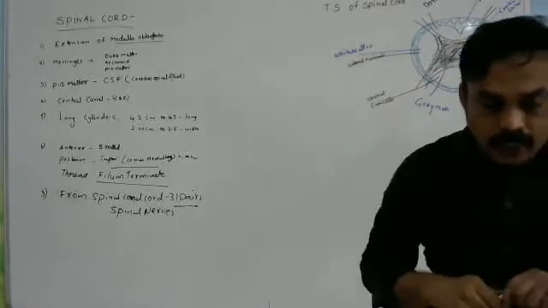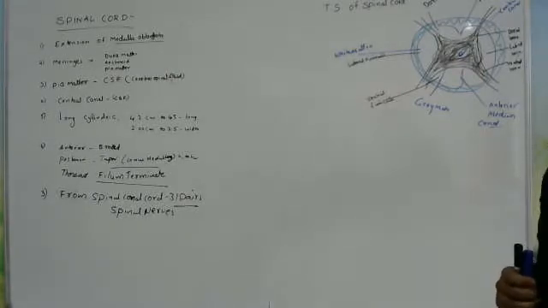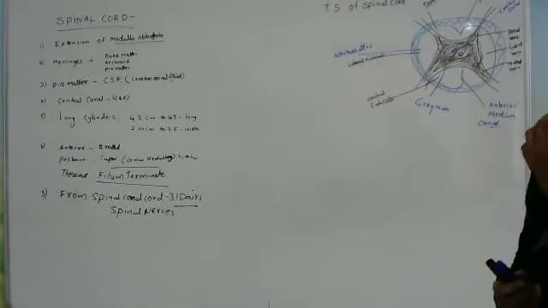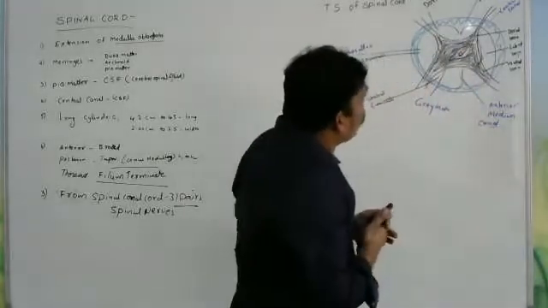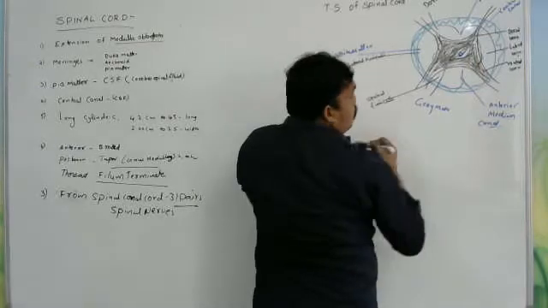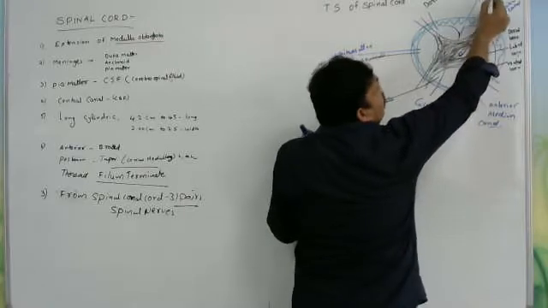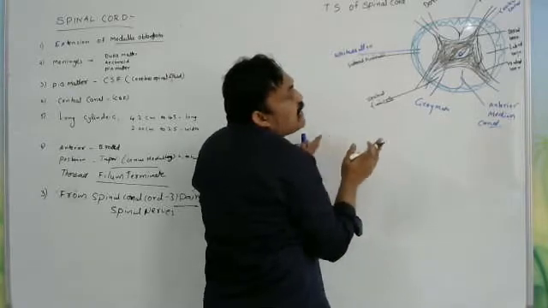So listen everyone, this is the structure of the spinal cord. If you observe, the spinal cord is dorso-ventrally flattened due to the presence of a deep anterior fissure, and the posterior fissure is shallow. The spinal cord is divided into right and left by the posterior fissure and anterior fissure; these two divide the spinal cord.